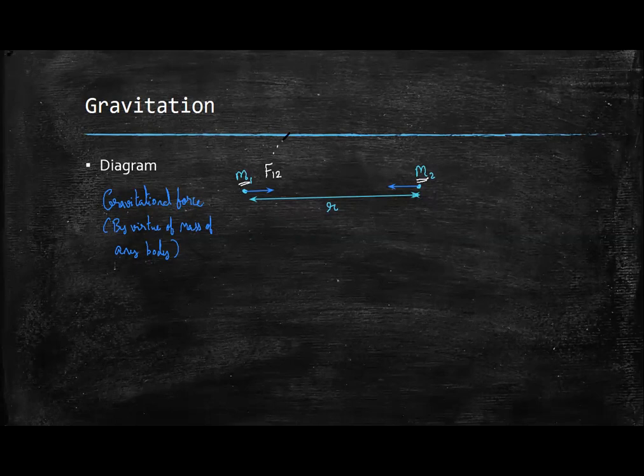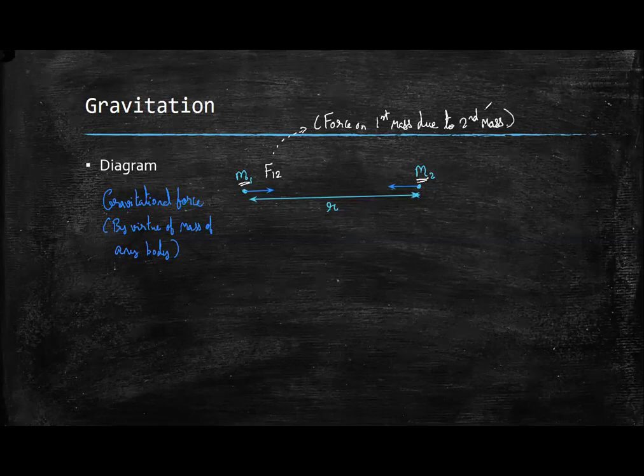F12 means the force on the first mass due to the second mass. Similarly, on the second mass there is a force due to the first mass.